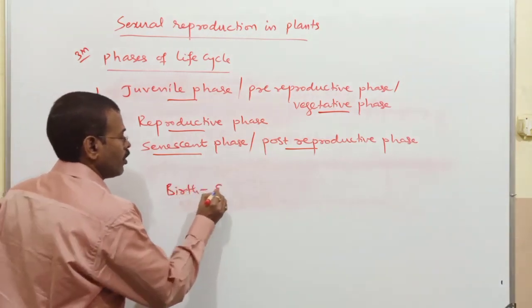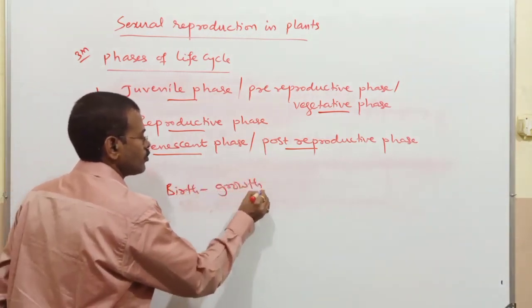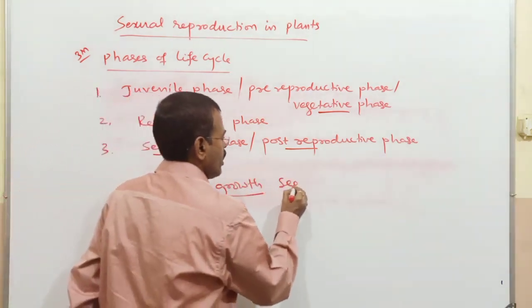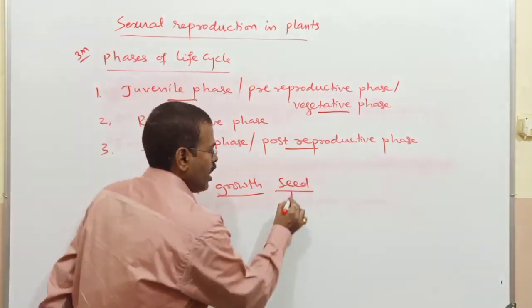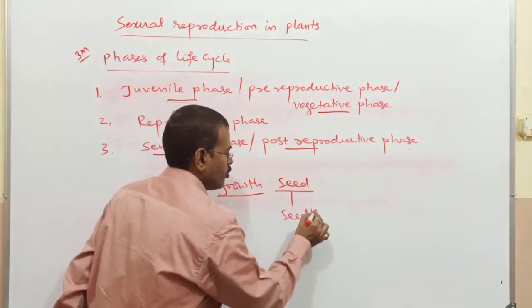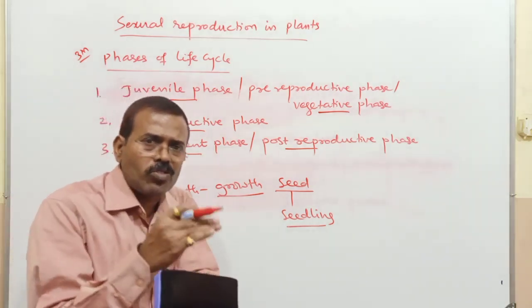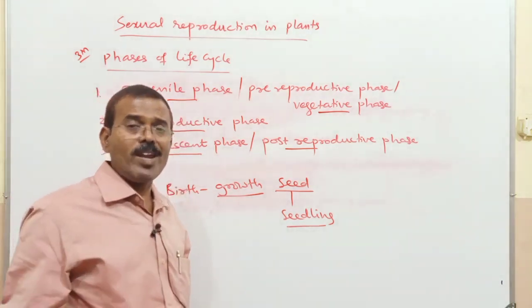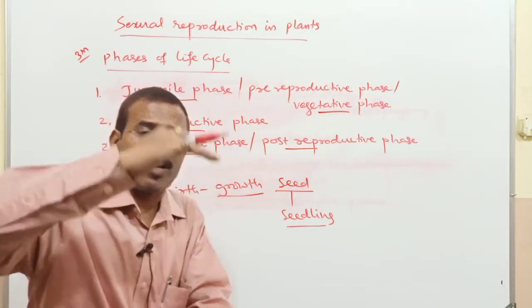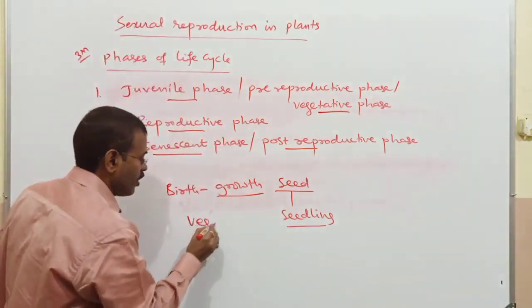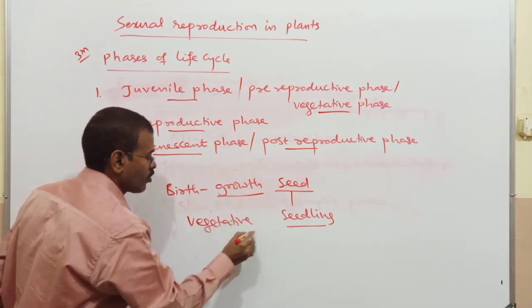After the birth, there will be growth. It is a growth phase. Say you have sown the seed, the seed will germinate and form a small seedling, and this seedling will have a small root system and shoot system. So there will be development of the plant body, the growth of the plant body.